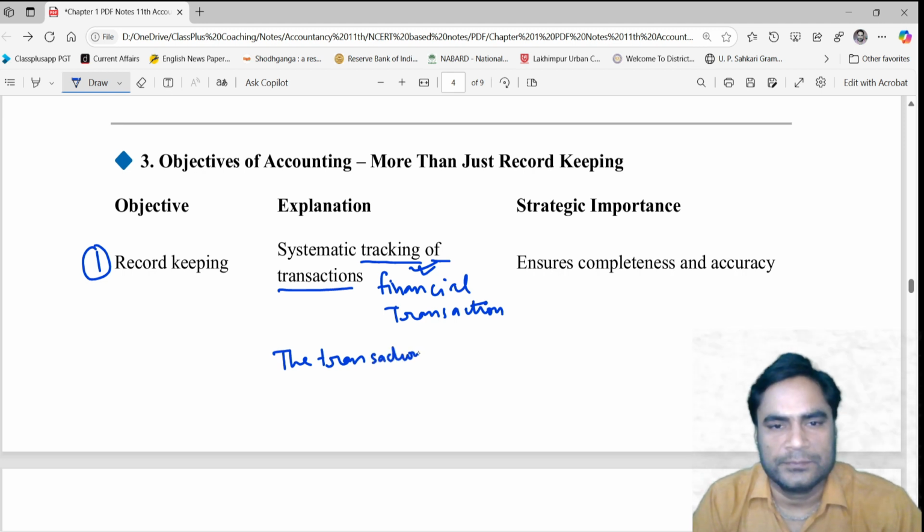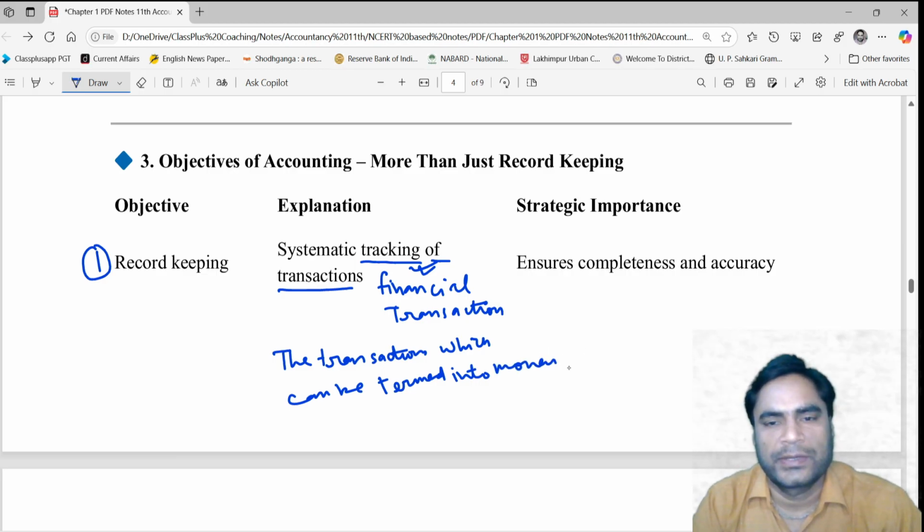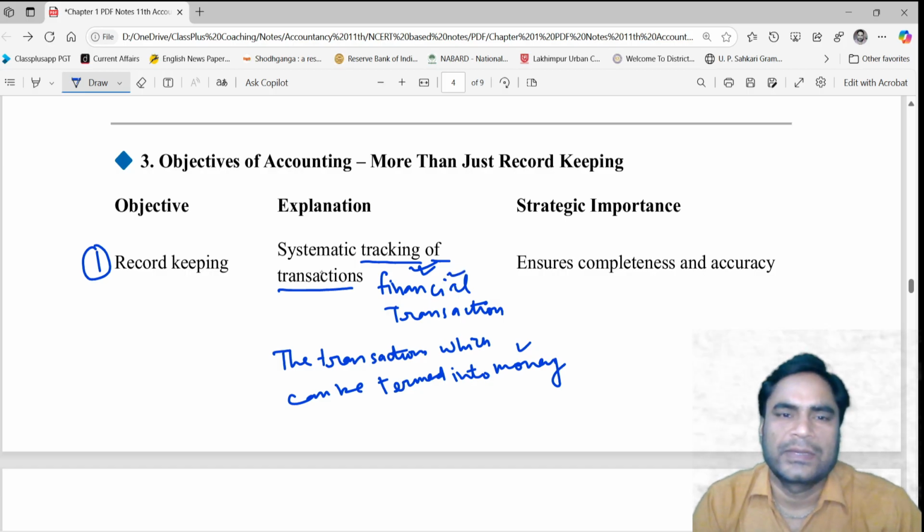termed into money, which means that if you can express any business transactions in terms of money, then that transaction is known as a financial transaction. So only the financial transactions are recorded, and record keeping is the first objective, which is related to systematic tracking of all the transactions.